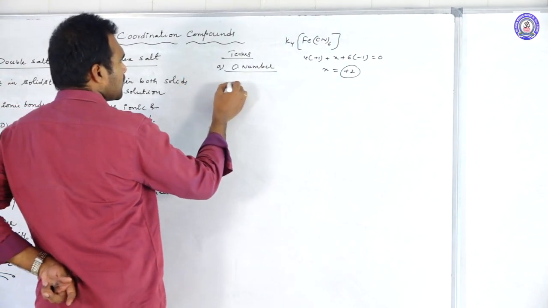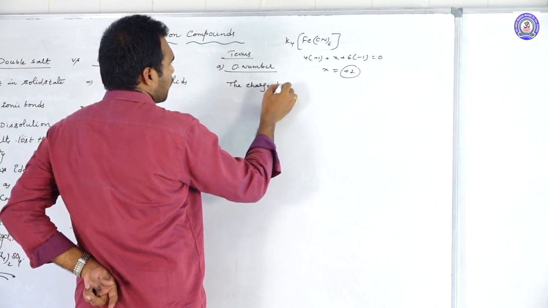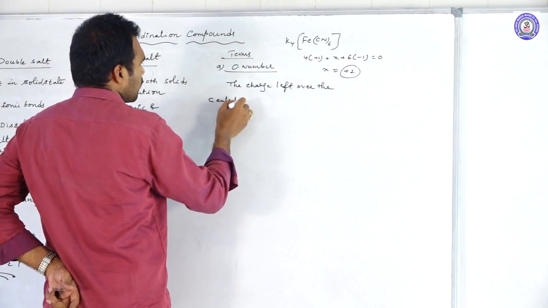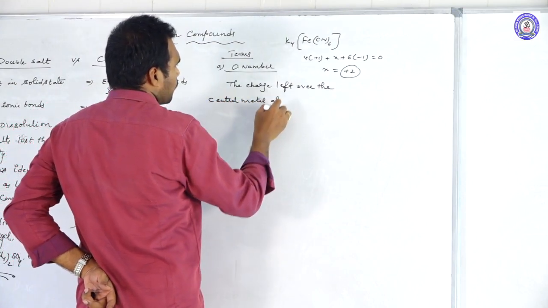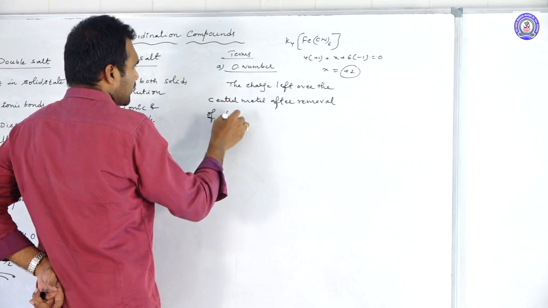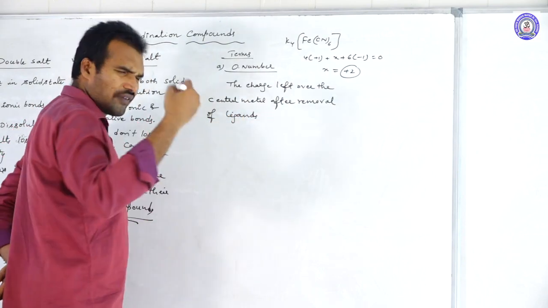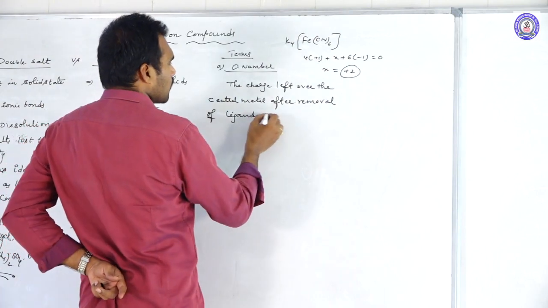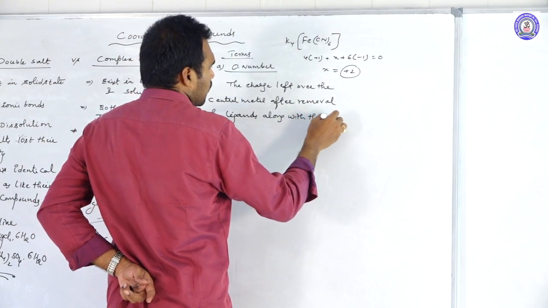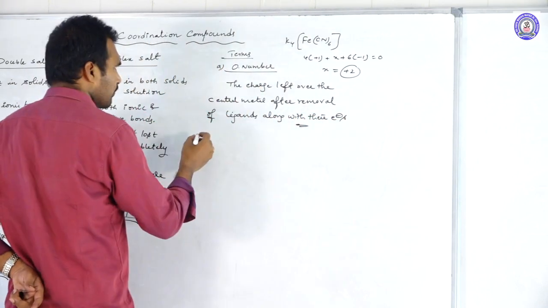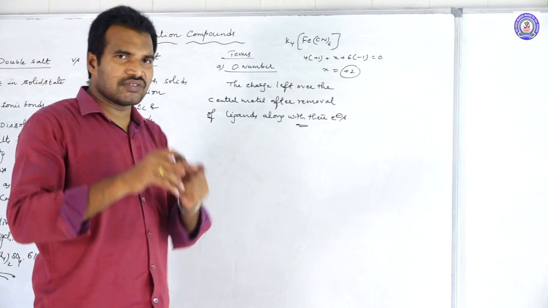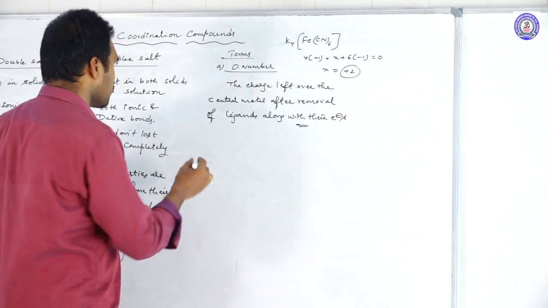So oxidation number is nothing but the charge left over the central metal atom after removal of ligands, atoms, ions and molecules which surround it, along with their electrons. Usually, when you are writing the IUPAC name of the complex, we represent the oxidation number with a Roman numeral within parentheses. So that is about the oxidation number.